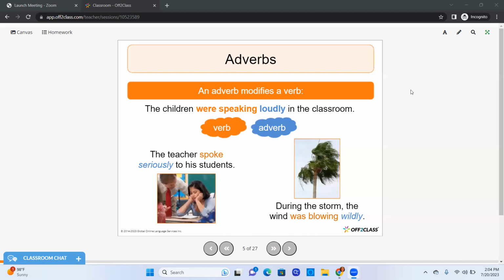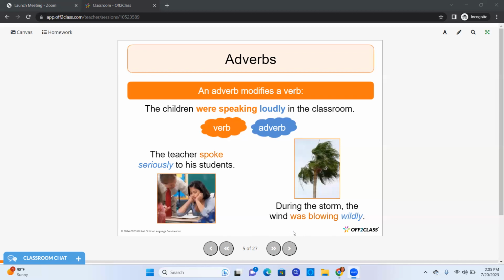So, when you take a look at a sentence and you're trying to find your adverb, take a look at a couple of things. First of all, find your verb. Where's the action in the sentence? Once you find it, ask yourself a question. So, how was the wind blowing? Oh, it was blowing wildly. That's one way to find it. The other way, wow, where's the word that ends in an ly? That could be my adverb.